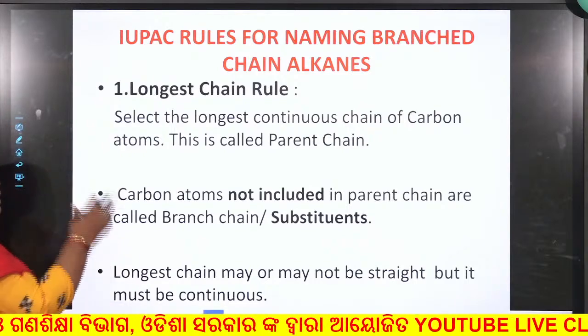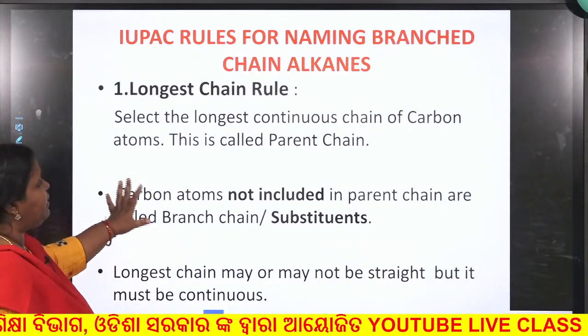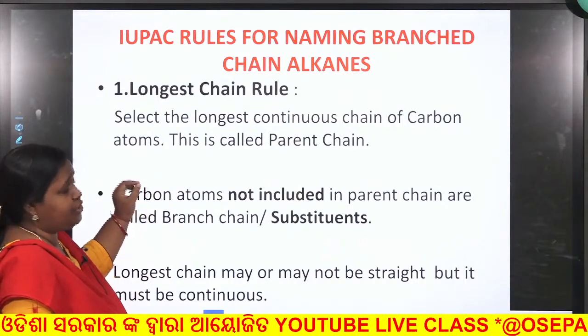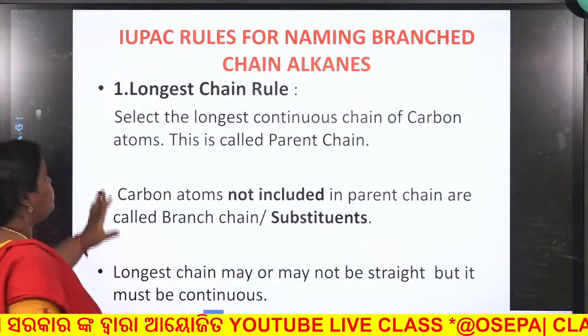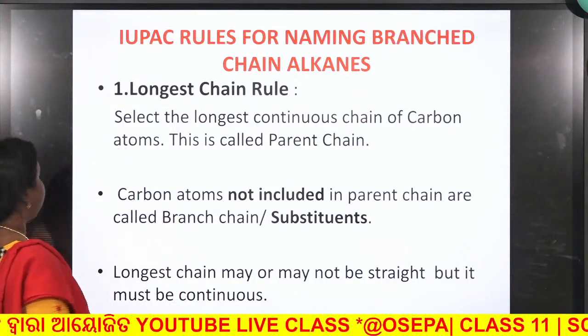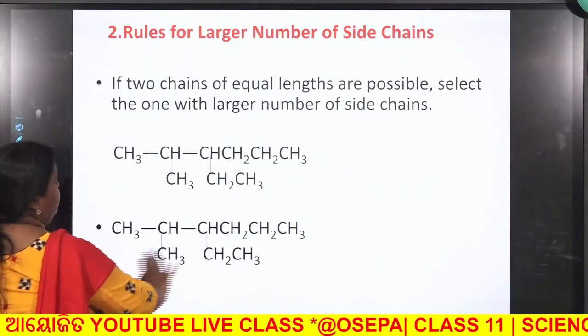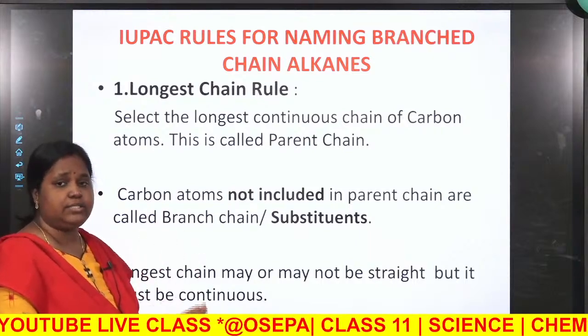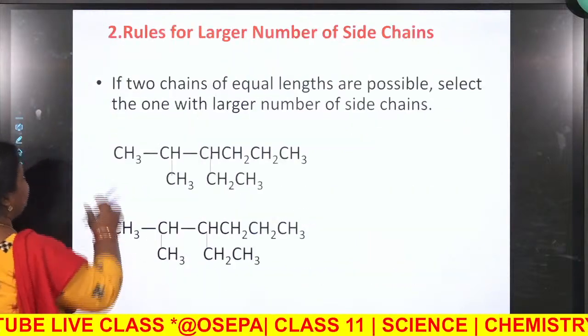So, how can we use IUPAC nomenclature rules for naming branched chain alkanes? We have discussed it, and please do watch the link again. First, you have to choose the longest carbon chain. Then the carbon atoms which are not included in the parent chain are considered as substituents. We have already discussed all these things.